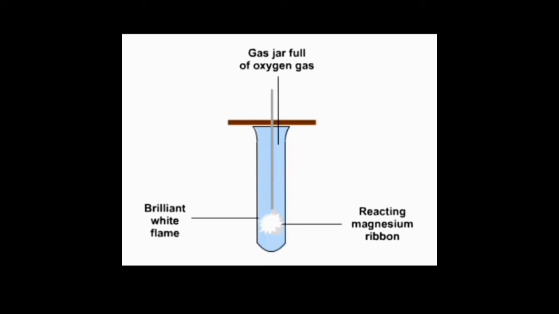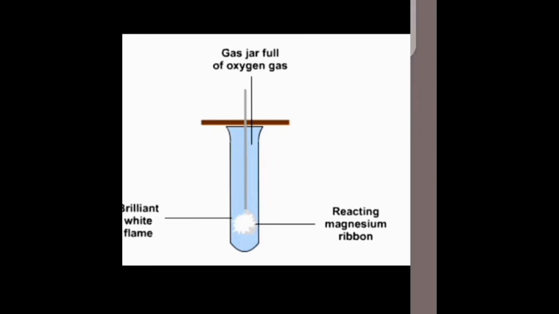Here is the example. A brilliant white flame is produced by reactive magnesium ribbon. If the gas cylinder is filled with oxygen, the magnesium ribbon glows and produces light. This is an example of a metal showing a reaction with oxygen gas.